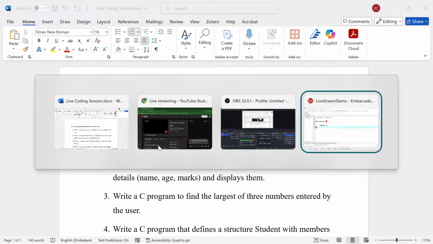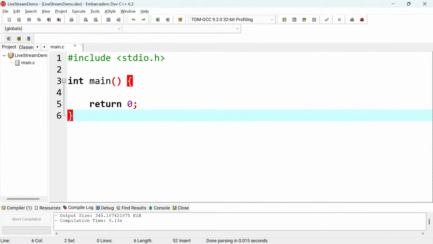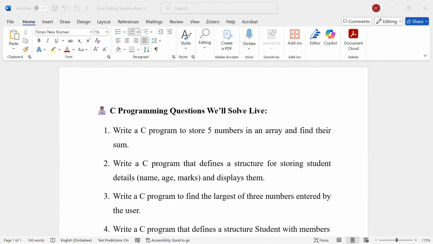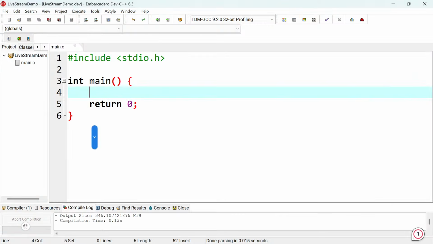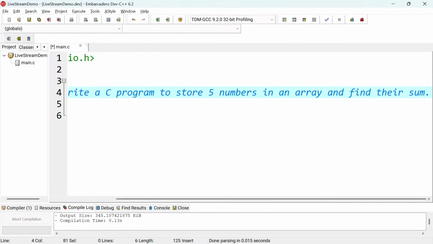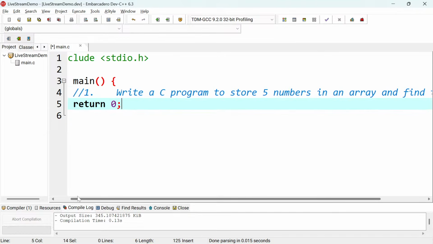Here I'm not going to create a new program. I have this demo project that I've created. Let me take the question and create a comment of the question here.